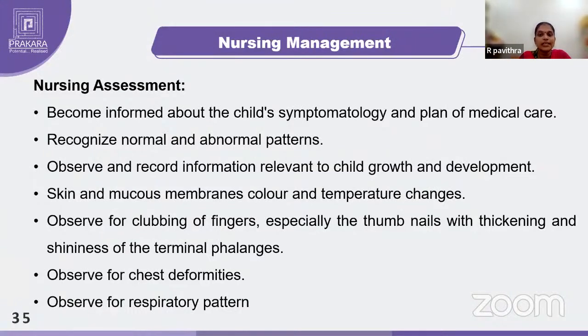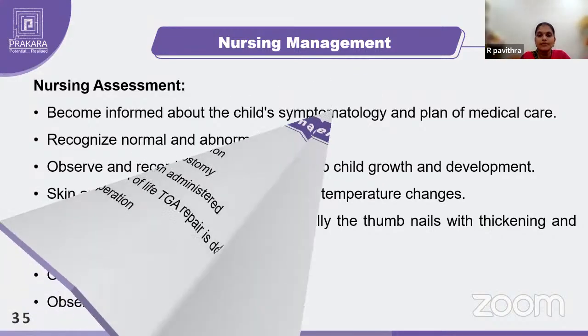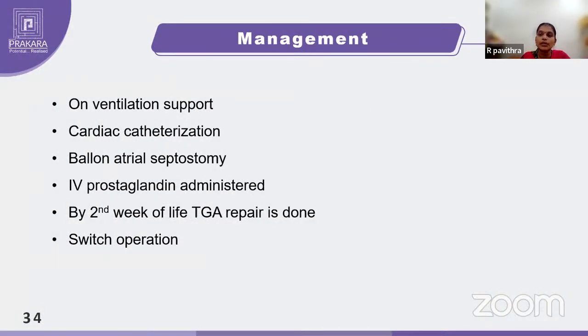So that's all for today's topic. Till now we have discussed congenital heart diseases. We have different types: acyanotic heart diseases and cyanotic heart diseases. In acyanotic heart diseases, we have seen atrial septal defect, ventricular septal defect and patent ductus arteriosus. Coming to cyanotic heart diseases, we have seen tetralogy of Fallot and transposition of great vessels. Why are we focusing only on these? They are very important when compared to other types of disorders.